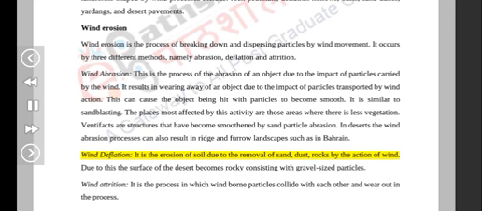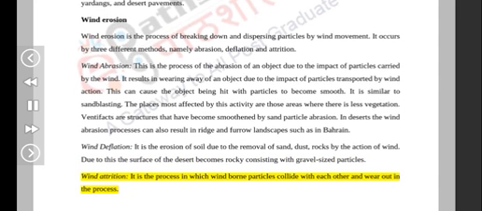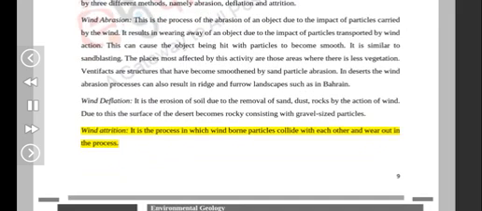Wind deflation. It is the erosion of soil due to the removal of sand, dust, and rocks by the action of wind. Due to this, the surface of the desert becomes rocky, consisting of gravel-sized particles. Wind attrition. It is the process in which wind-borne particles collide with each other and wear out in the process.